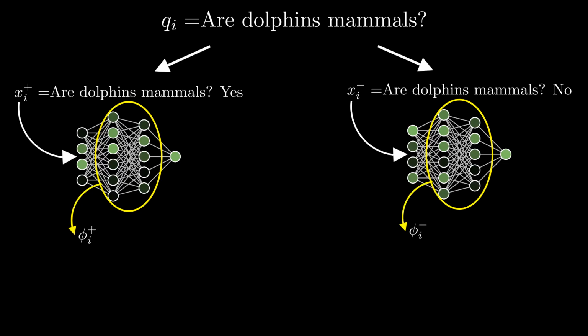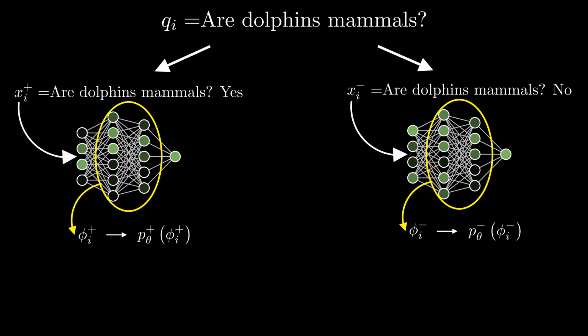The set of all activations for a given input is like a brain scan of the model, so if the model does have some concept of truth, that information should be somehow contained in phi i. But the activations are just a plethora of numbers without any interpretable meaning to us, so how can we make sense of that? The key idea of Burns and co-authors is to use the activations to estimate the probability that the language model assigns to each statement being true, p plus and p minus.